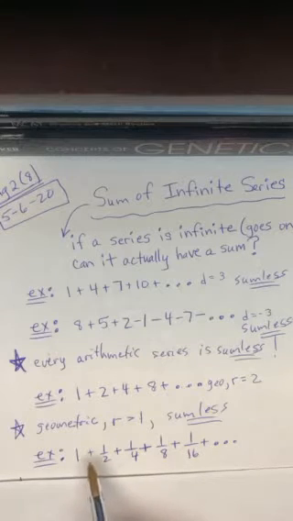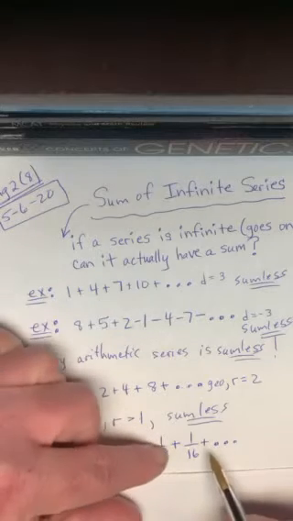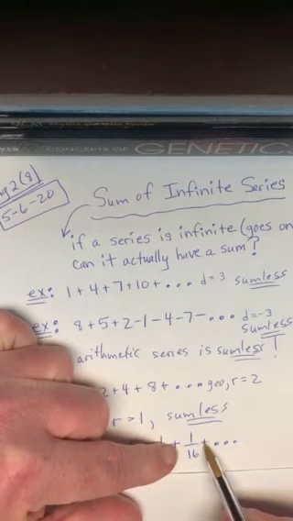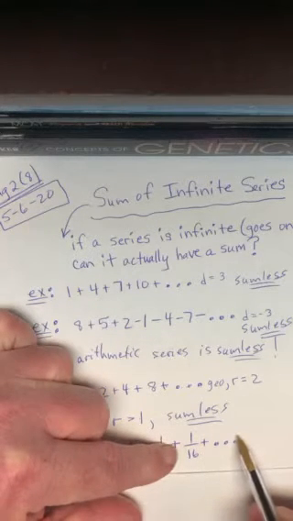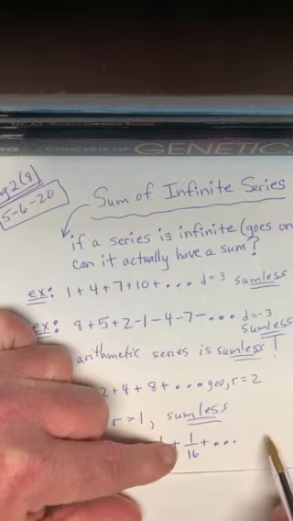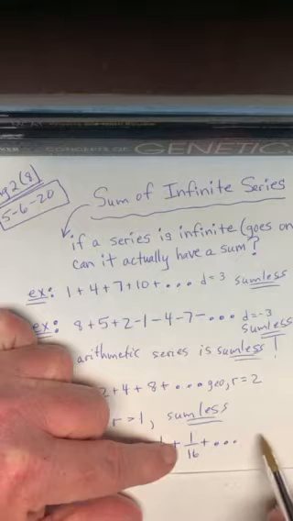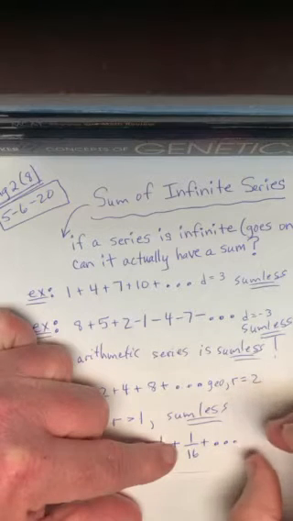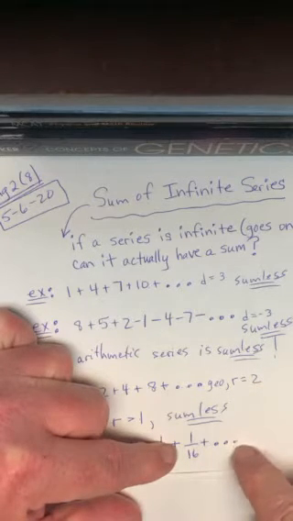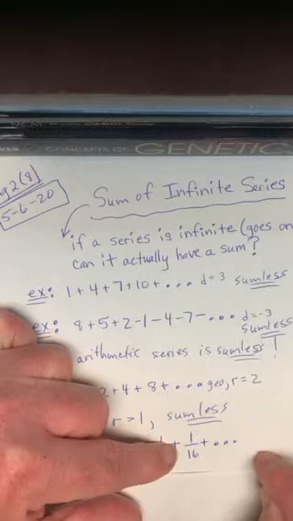The numbers are getting smaller and smaller and smaller. Now do you agree the next number would be 1/32nd, then 1/64th, then 1 over 128? So eventually I'm getting fractions that are so small, I would eventually get to 1 over 2 million.